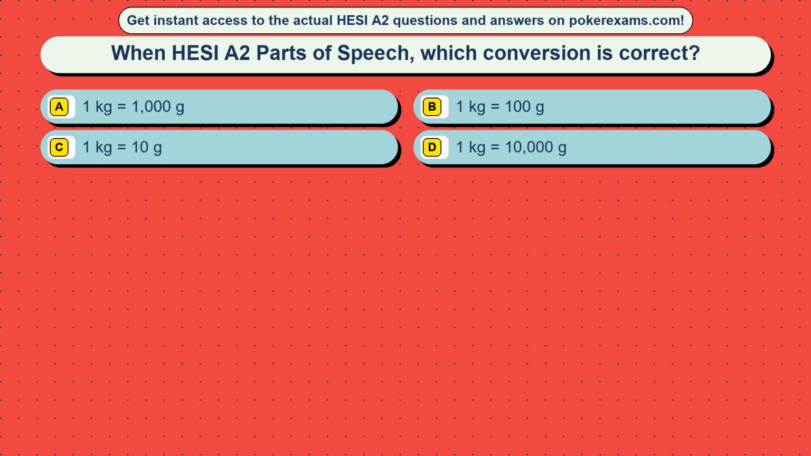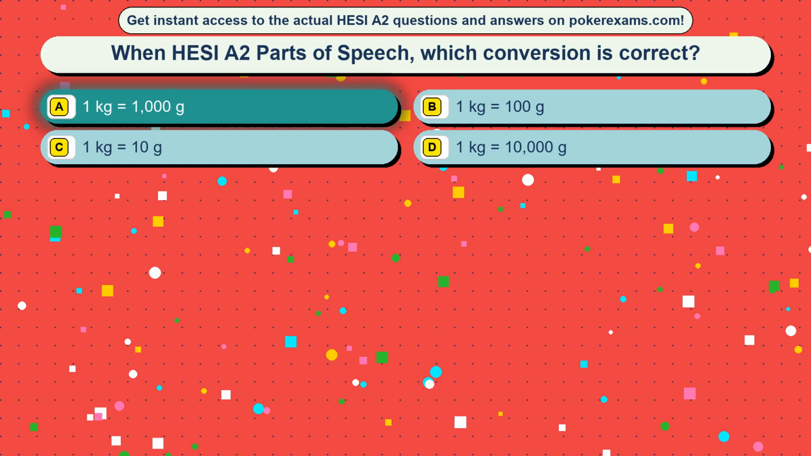Question 29. When HESI are two parts of speech, which conversion is correct? Option A, 1 kilogram equals 1000 g. Option B, 1 kilogram equals 100 g. Option C, 1 kilogram equals 10 g. Option D, 1 kilogram equals 10,000 g. The correct answer is option A, 1 kilogram equals 1,000 g.